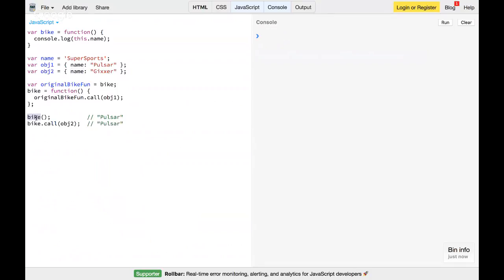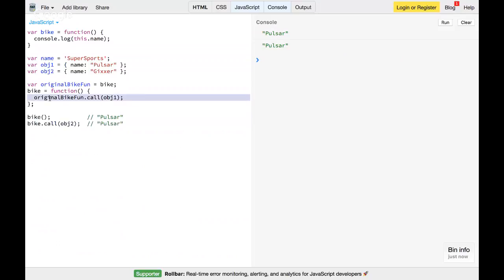When I call just the bike function, I would expect super sports to be printed, because it's getting called from a global context, and in the global context this dot name is the global window dot name. But what happens? It prints pulsar, that's obj1 dot name. The second time, I call bike dot call and pass a context object, which is explicit binding. I'm telling it to execute the function bike with the context of object two, where the name is jigsaw, but again pulsar is getting printed.